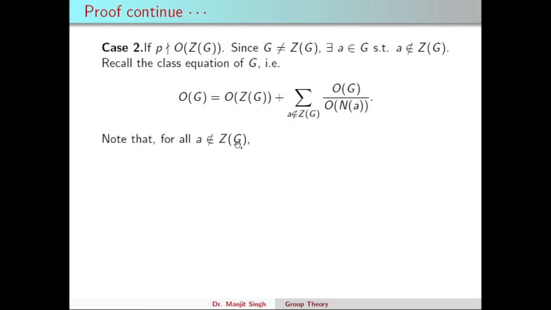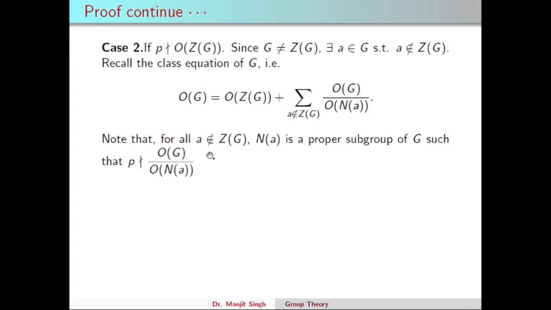Now this is an interesting and important part of this proof. Since a doesn't belong to the center, the normalizer of a is a proper subgroup of G, because there exists an element x belonging to G such that xa is not equal to ax, and therefore x does not belong to N(a). So N(a) will be a proper subgroup of G such that P doesn't divide the order of G upon the order of N(a).